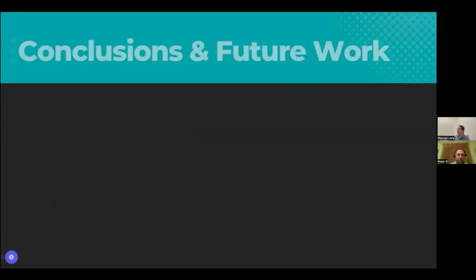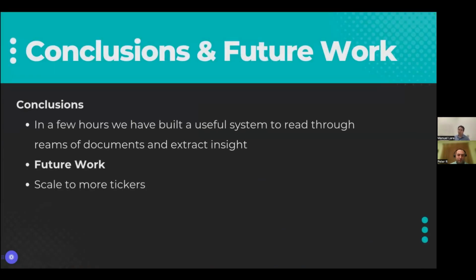Right, so the demo and then conclusions. What we showed is that in a couple hours, really, it didn't take too long, we can build this useful system. We can already see that it has some usefulness in terms of helping us not read through all these documents and be able to ask questions.